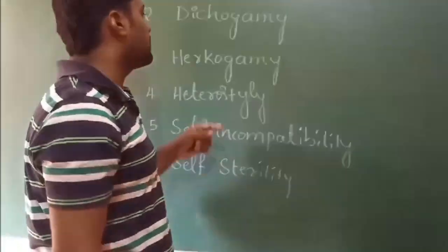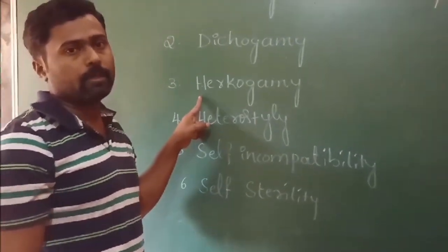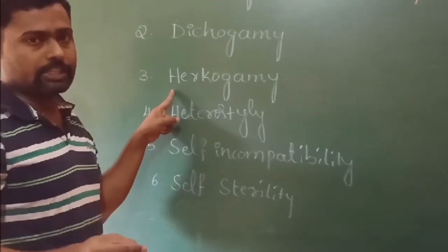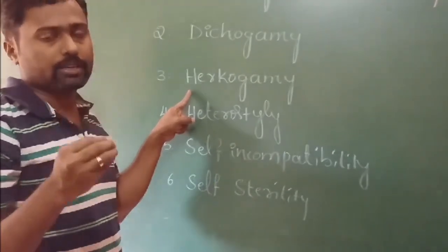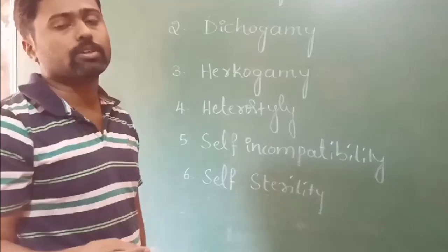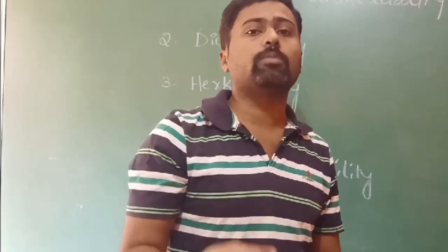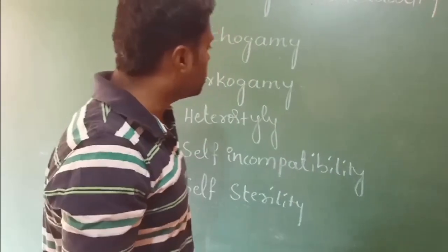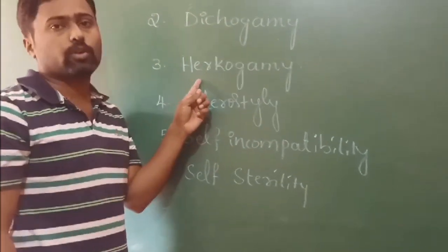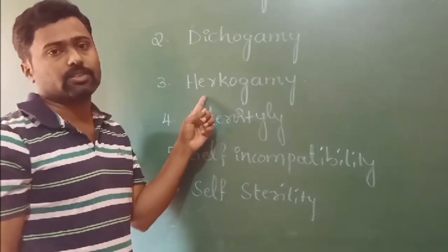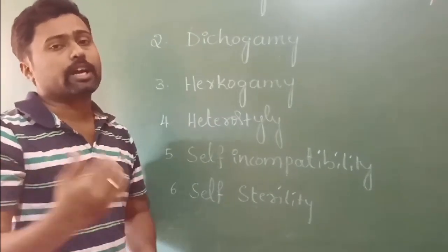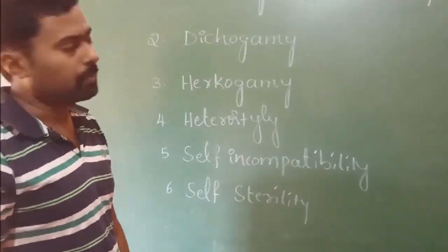That is what is called hercogamy. In this condition, some physical barriers are developed in the flower that avoid self-pollination or promote cross-pollination, a spatial separation of the androecium as well as the gynoecium.